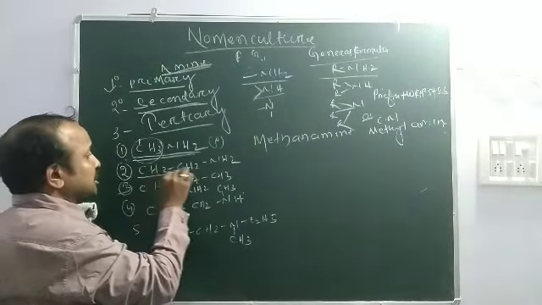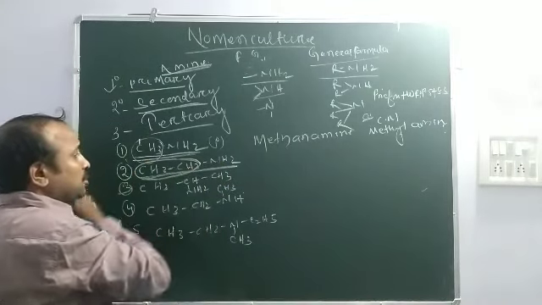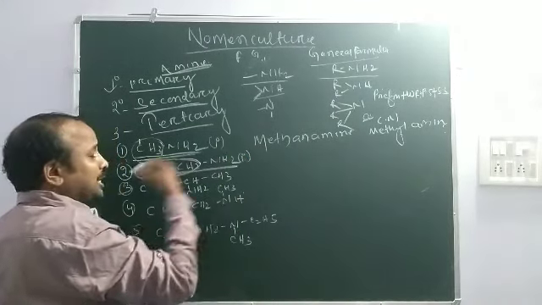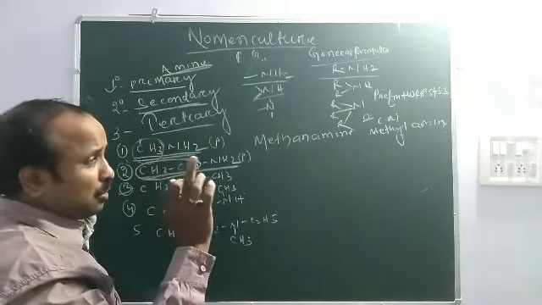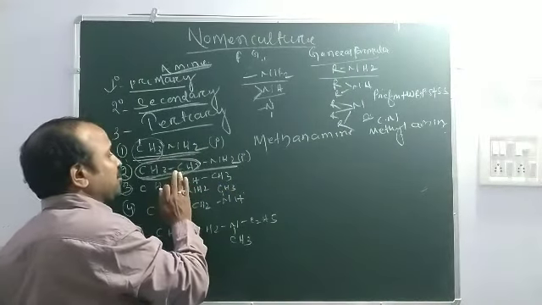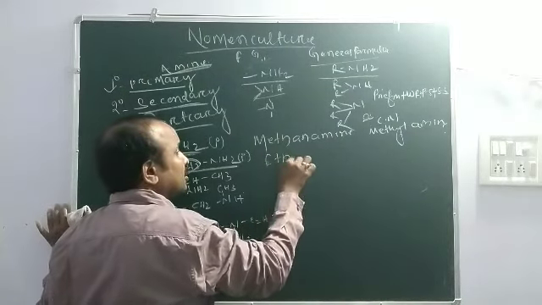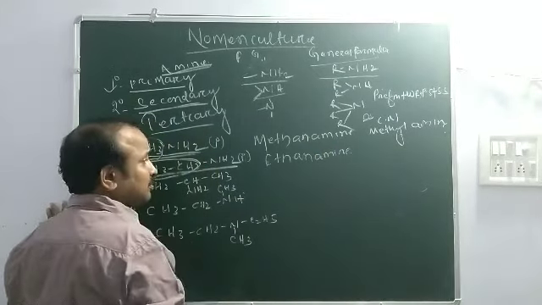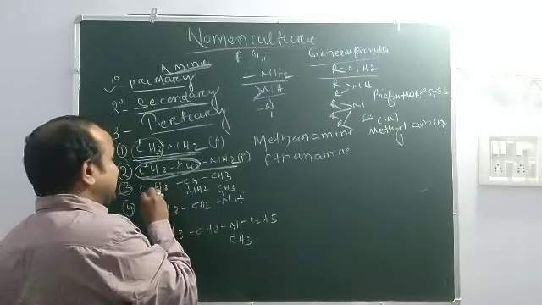Here the nitrogen contains one alkyl group, so it is 1 degree. There is no substituent or other functional group, so there is no prefix, and we start from the word root, which is eth. The suffix is amine; you may write ethanamine.